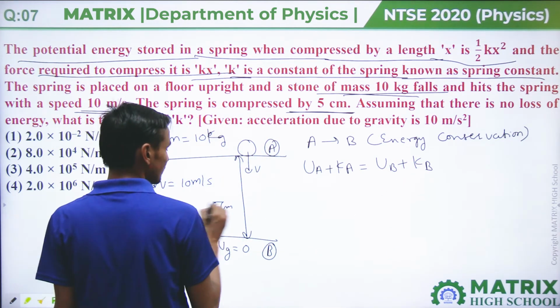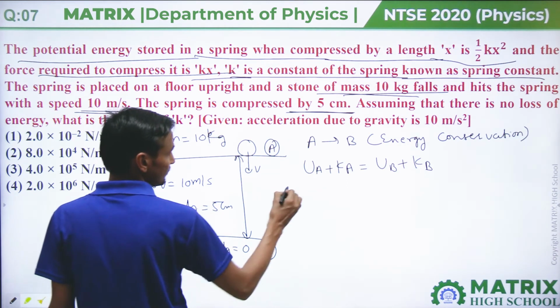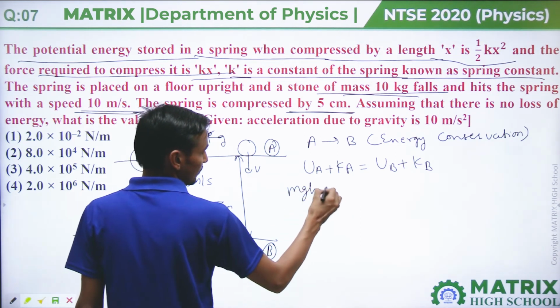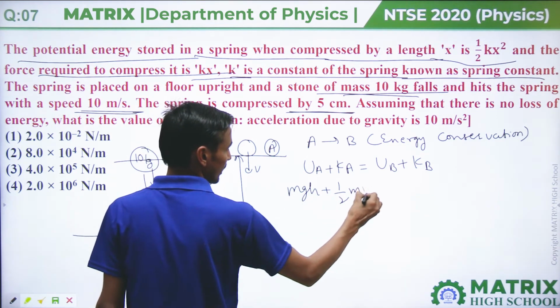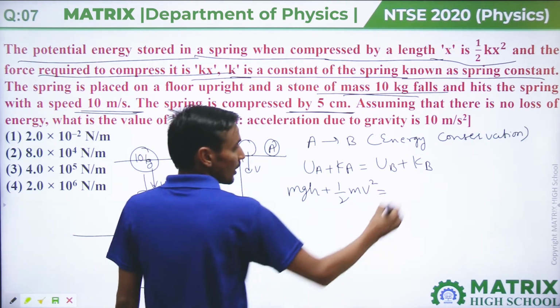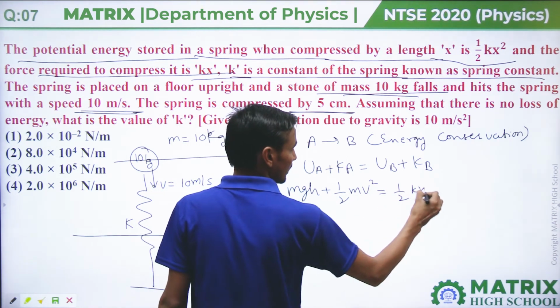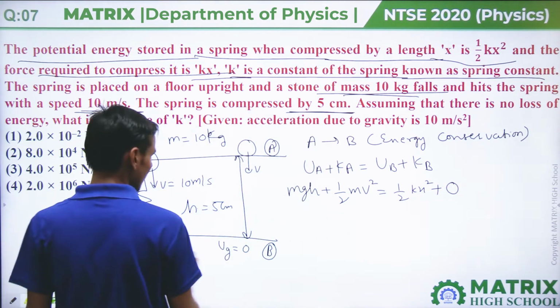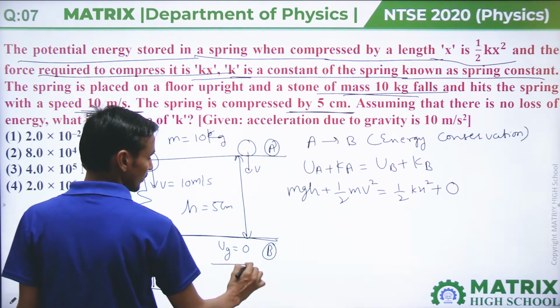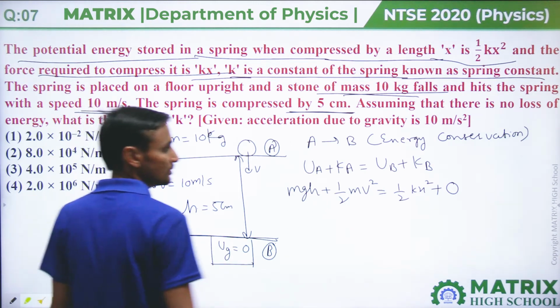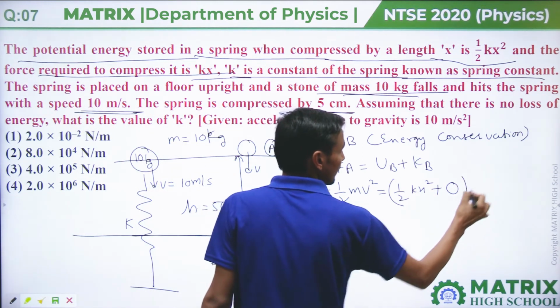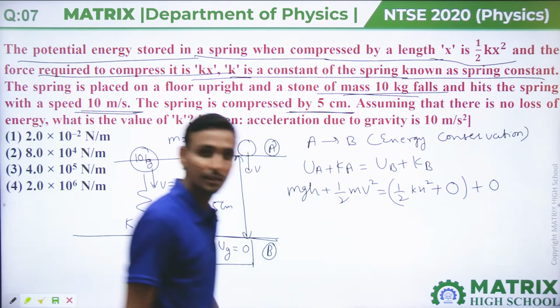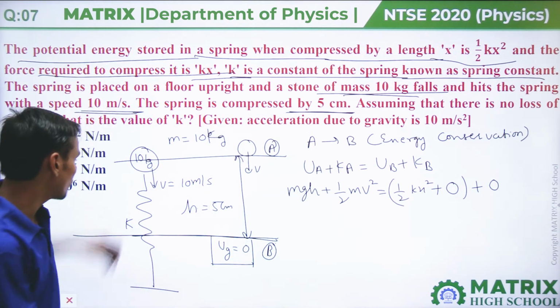So mgh plus half mv square equals half kx square plus 0, because we have assumed gravitational potential energy to be 0 at this point, and kinetic energy is also 0, because the particle stops at this point.